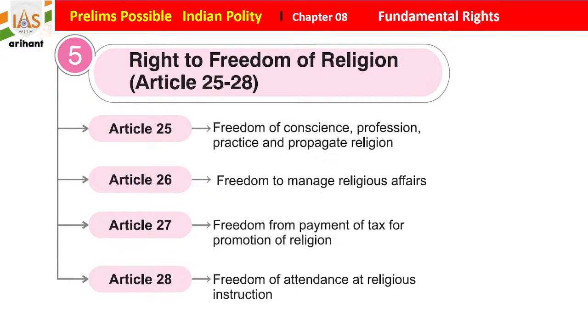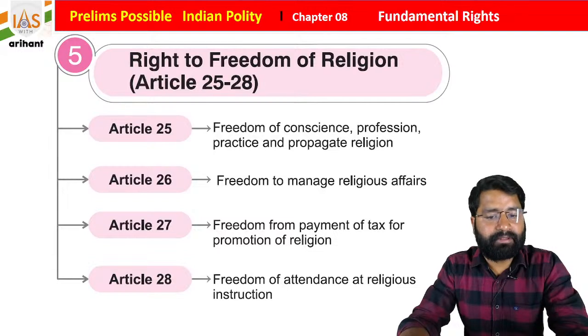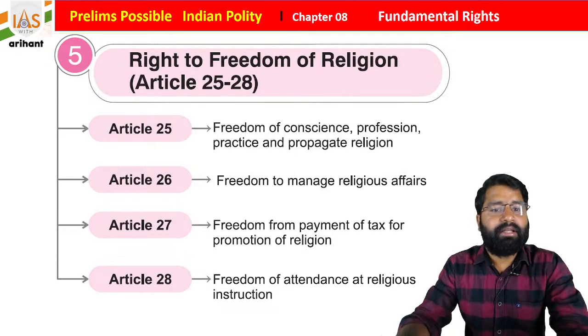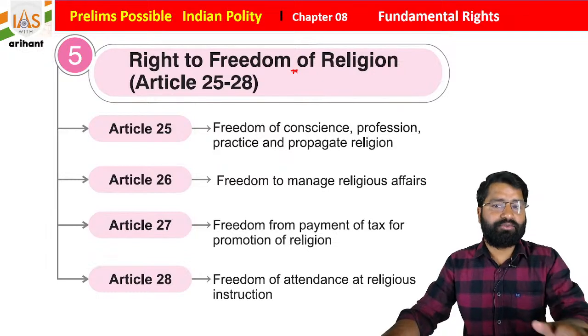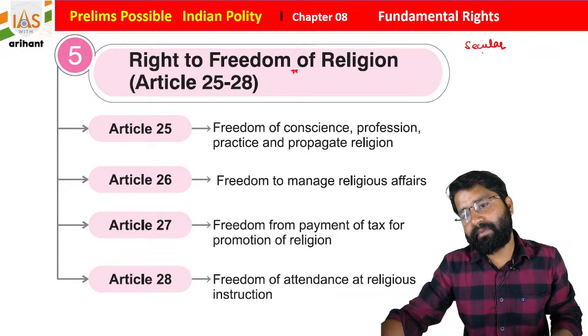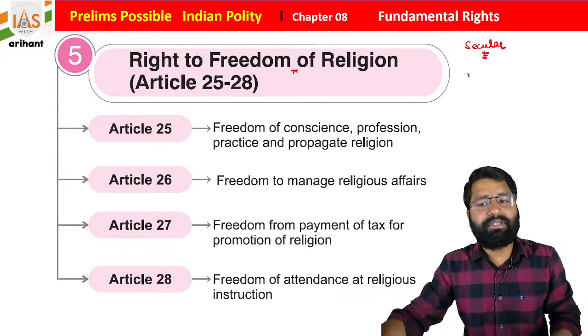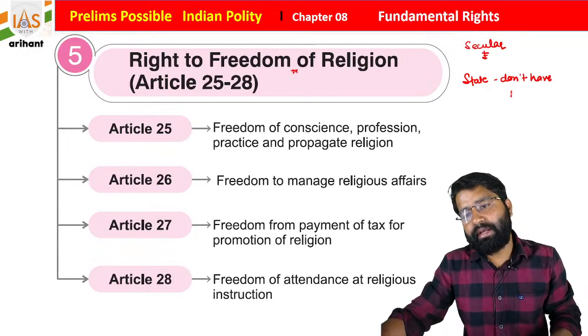Now we are going to discuss another part, that is the fifth topic and fourth right: freedom of religion. So, right to freedom of religion, students. As you know, we are a secular country. How are we secular? Because the state doesn't have any religion.